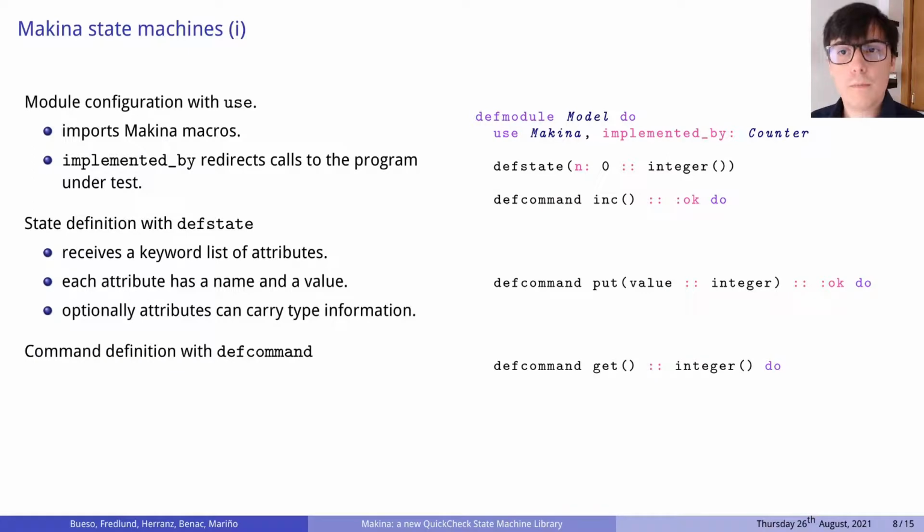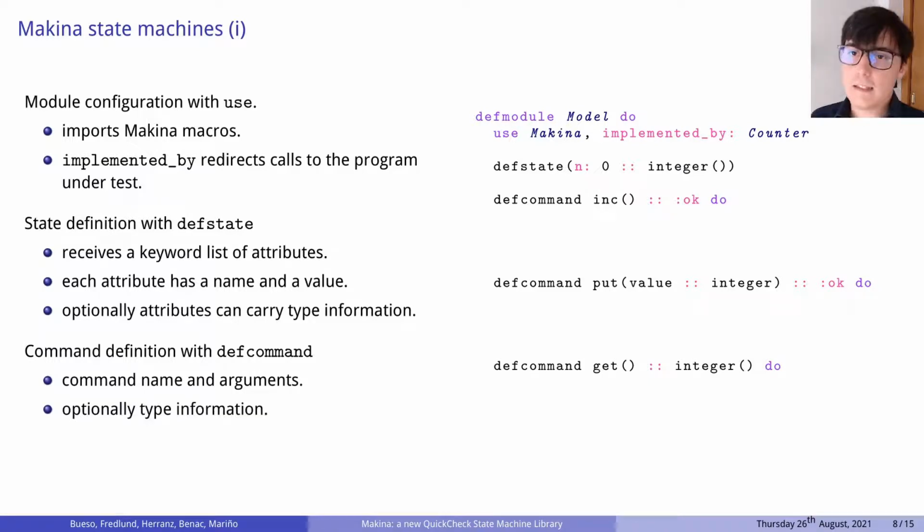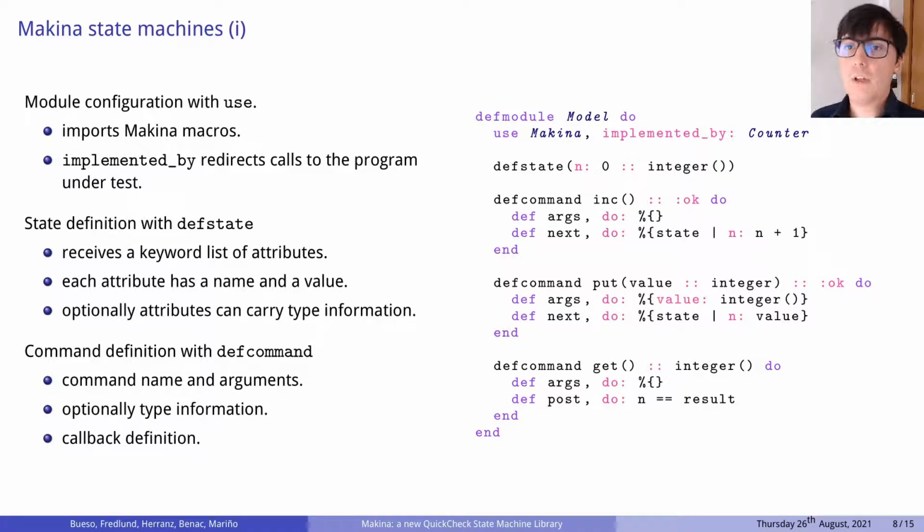The last part of a Machina definition are the commands. Each command declaration contains the command name and its arguments. Like in state attributes, arguments in commands can be provided with type information. Finally, the body of the command contains the callbacks that define its behavior.